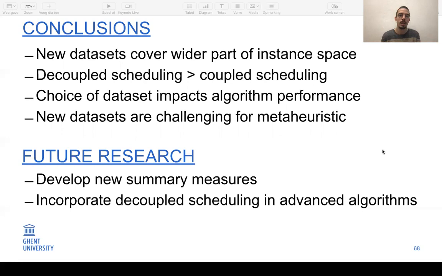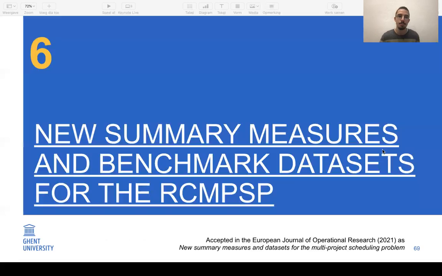Future research could develop new summary measures to describe multi-project instances. And also one could investigate further the power of decoupled scheduling in more advanced algorithms. So in the last chapter, we will focus on creating new summary measures for the RC-MPSP and use these to generate new benchmark data sets.